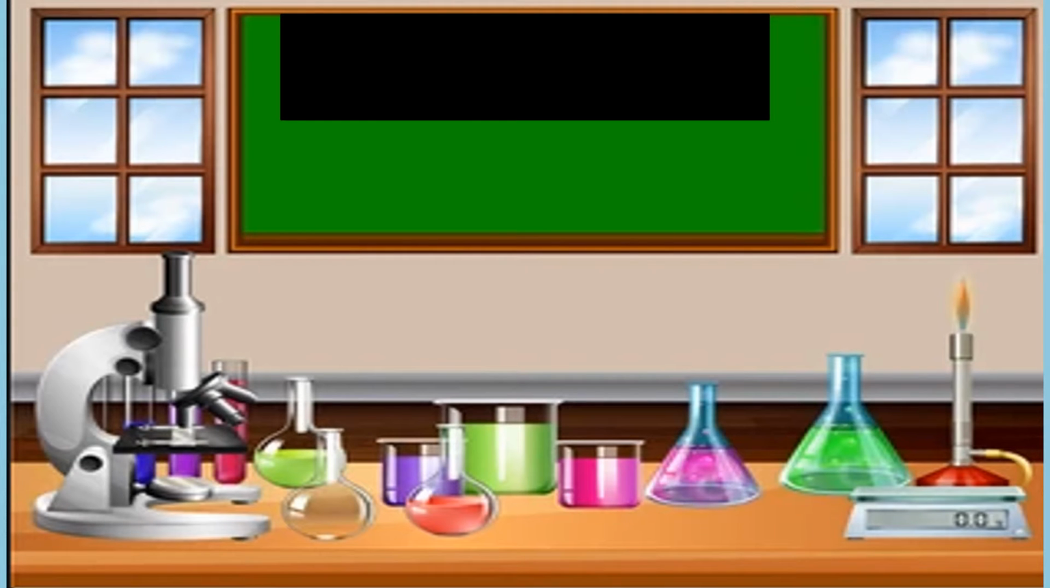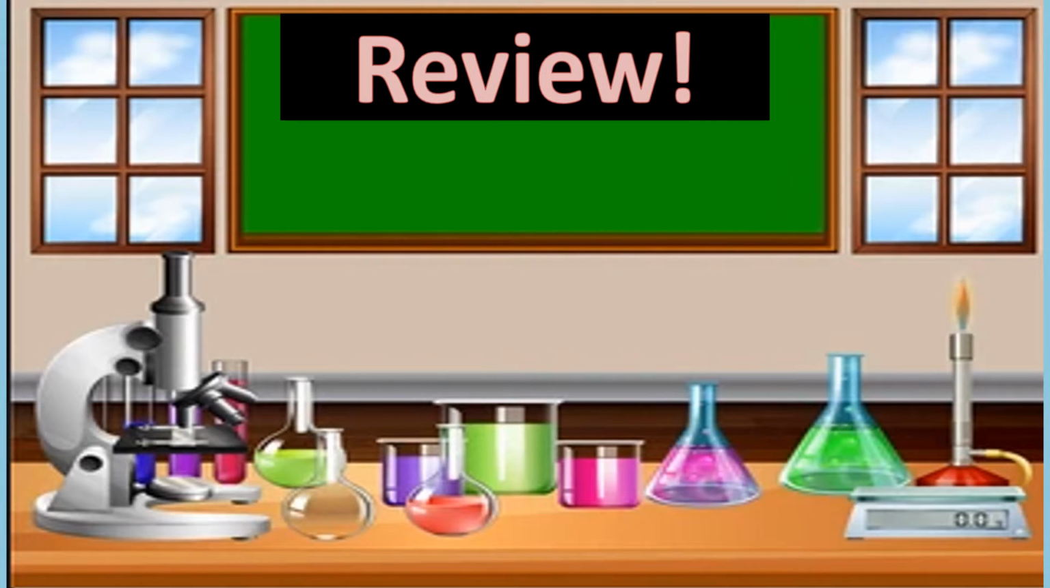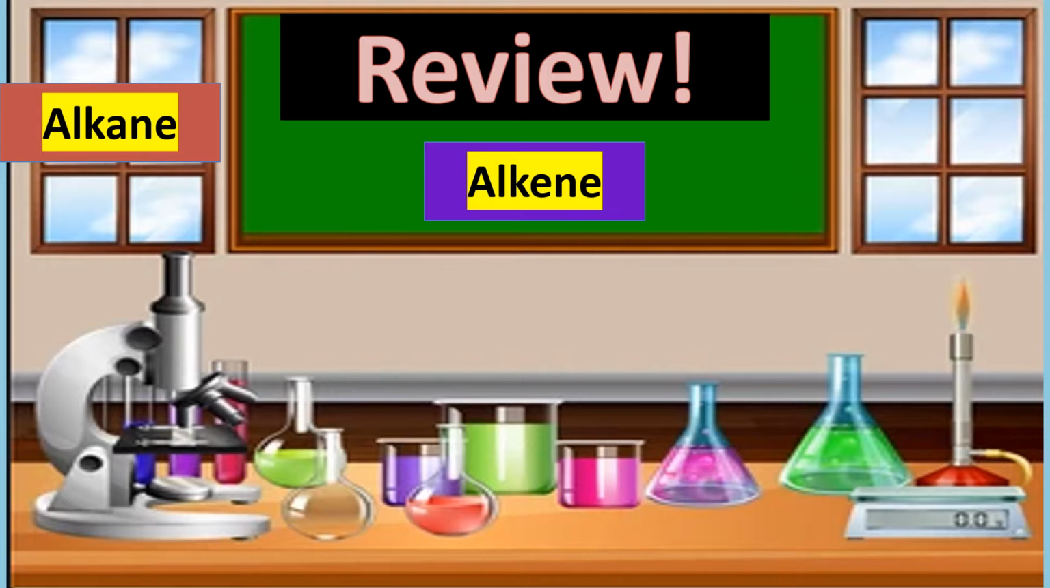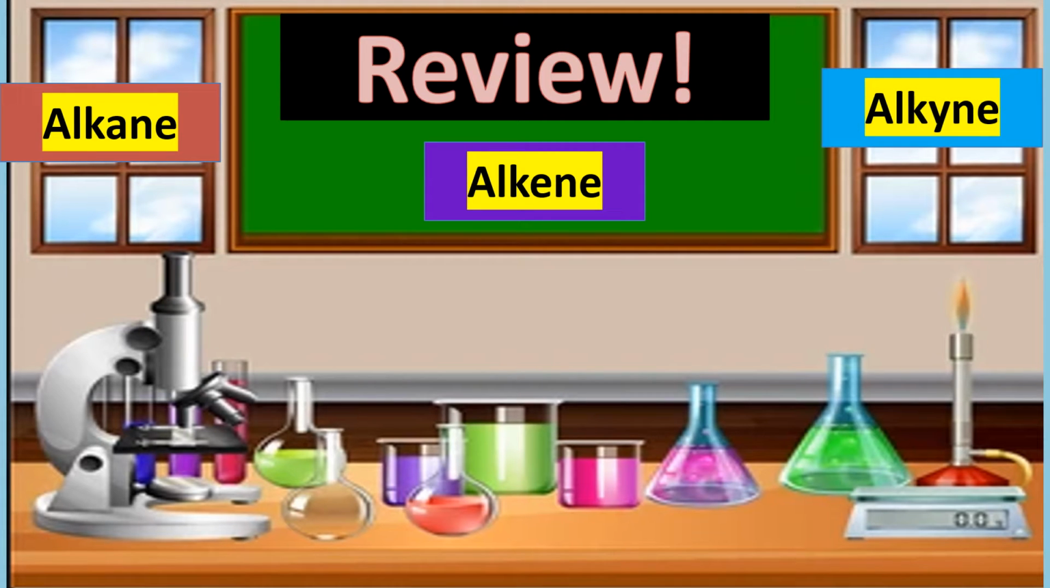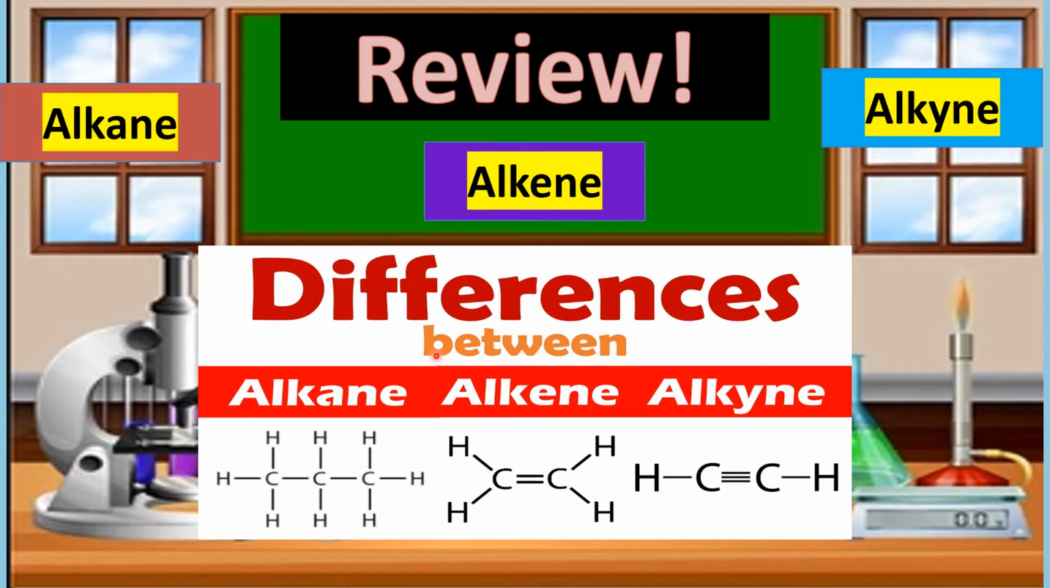Okay, so before we proceed with our lesson today, let's have a short review of our previous lesson. Last meeting, we discussed alkane, alkene, and alkyne. So what's the difference between alkane, alkene, and alkyne? You will know it's alkane when it is a carbon-carbon single bond, only single bond. Alkene if it's a carbon-carbon double bond. And alkyne if it's a carbon-carbon triple bond.